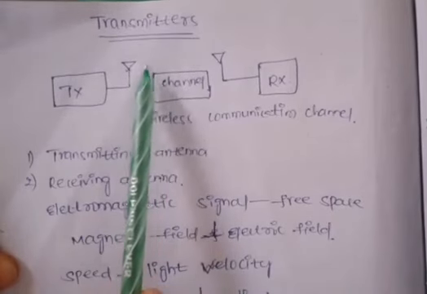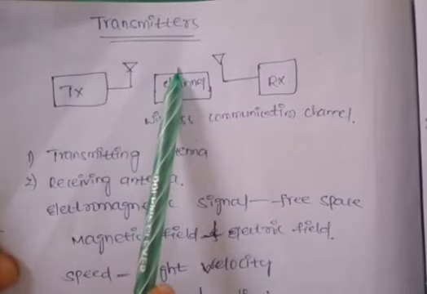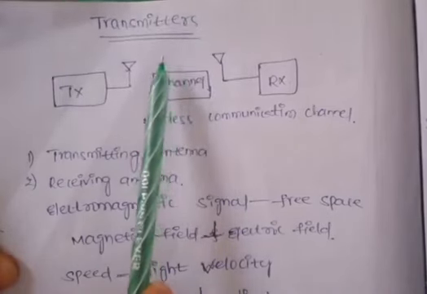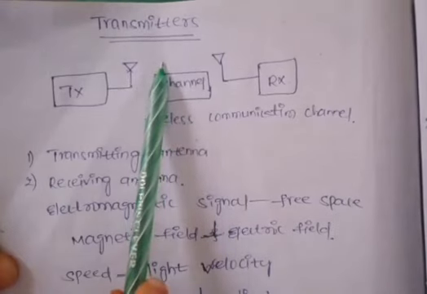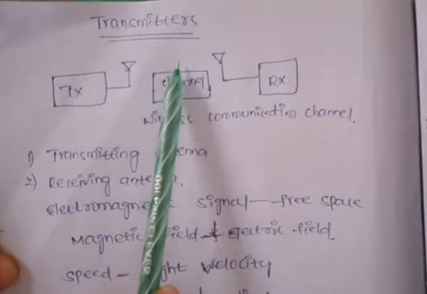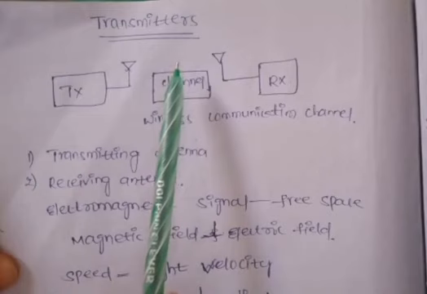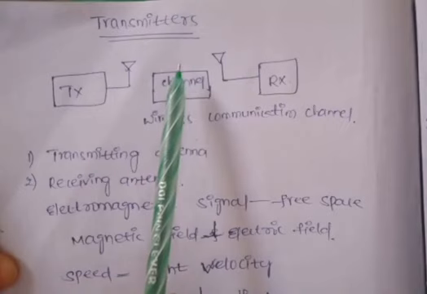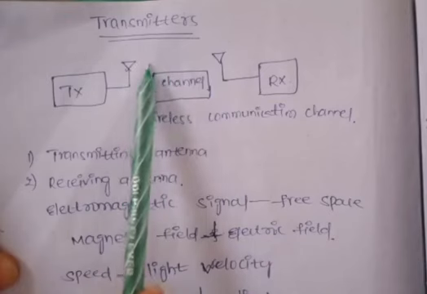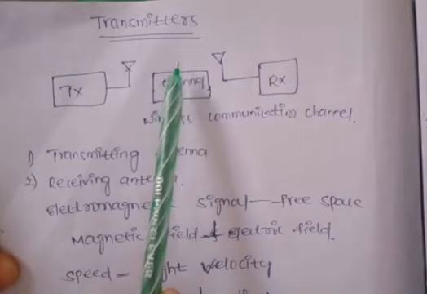Whenever the signal enters the free space, it is converted into an electromagnetic wave. That wave has a speed equal to the velocity of light. The velocity of light, c, has a value of 3 into 10 power 8 meter per second, or 3 into 10 power 10 centimeter per second. So in the free space the signal has a speed of 3 into 10 power 8 meter per second.